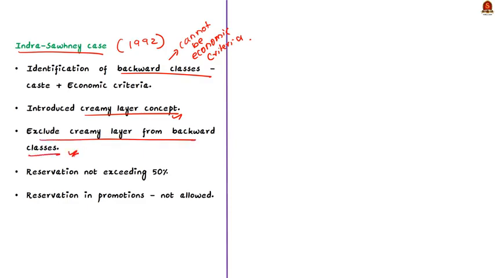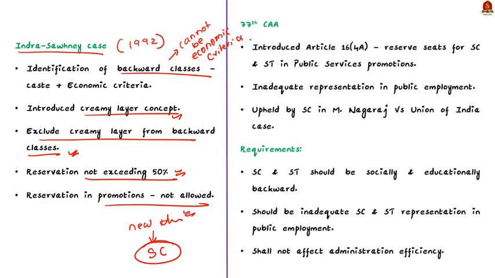Okay. Then the Supreme Court in the Indra Sawhney case reiterated that reservation shall not exceed 50%, and moreover it is said that reservation in promotion shall not be allowed. And it concluded that any new disputes regarding criteria were to be raised in the Supreme Court only. Okay. And as a response to these judgments, the Parliament enacted the 77th Constitutional Amendment Act in the year 1995.